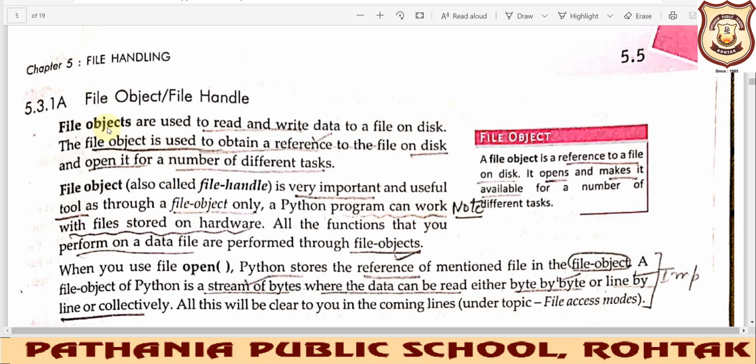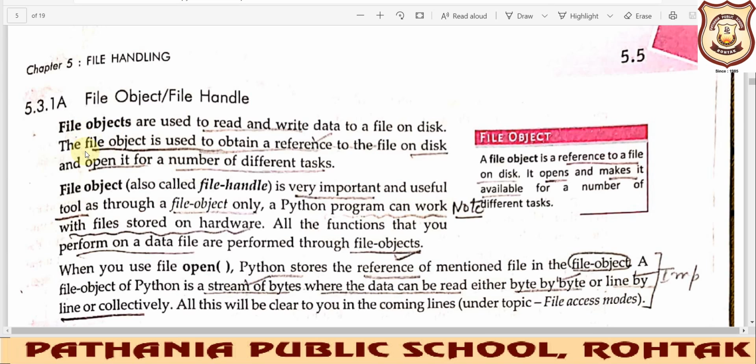This file object is used to read and write the data in a file on disk. Whenever we need to perform a read or write operation, we need this file object, because it creates a link between the particular file and us. Whatever input we give through the keyboard to be written inside that file, this file handle will help us do that.